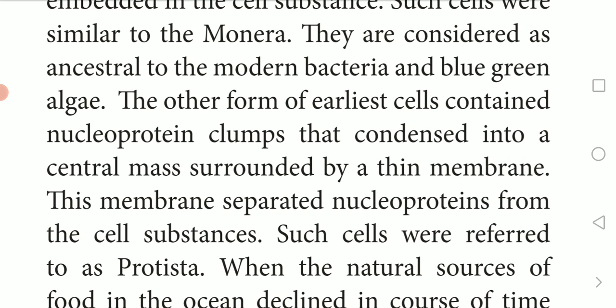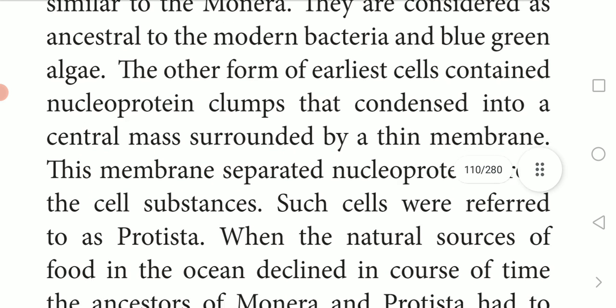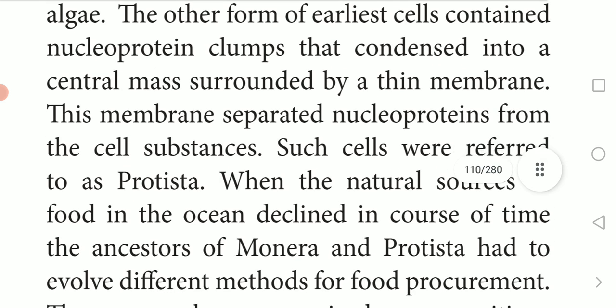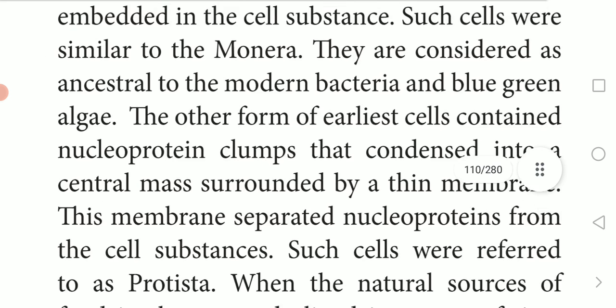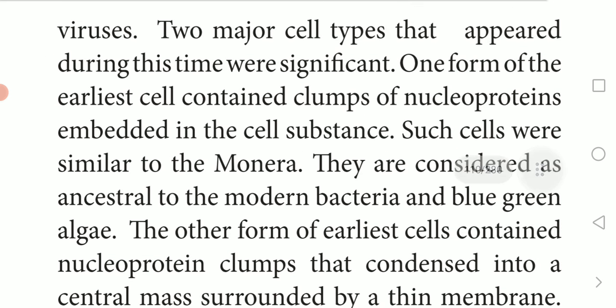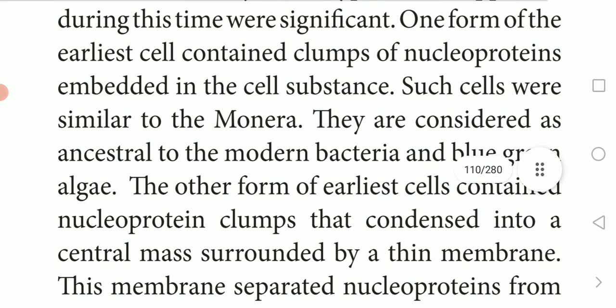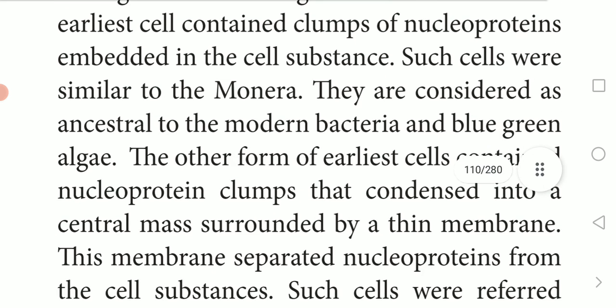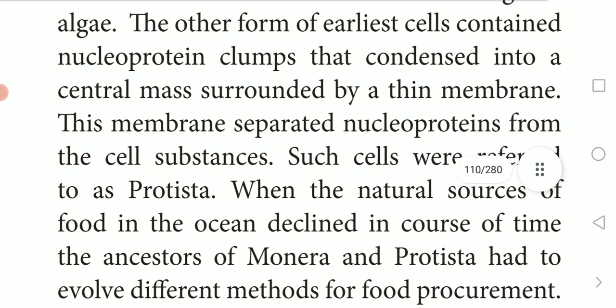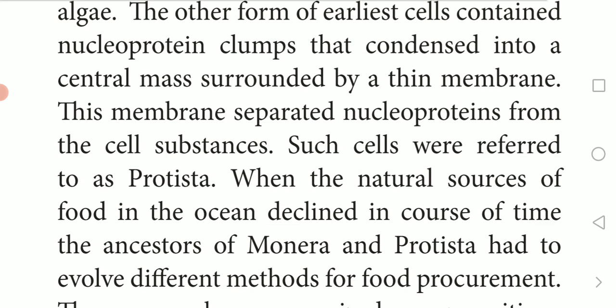The other form of earliest cells contains nucleoproteins, clumps that condense into a central mass surrounded by a thin membrane. This membrane separated nucleoproteins from the cell substance. Such cells were referred to as Protista. As I told you earlier, two major cell types appeared: one is Monera, another is Protista. That is what is given in the textbook, so you can underline it.